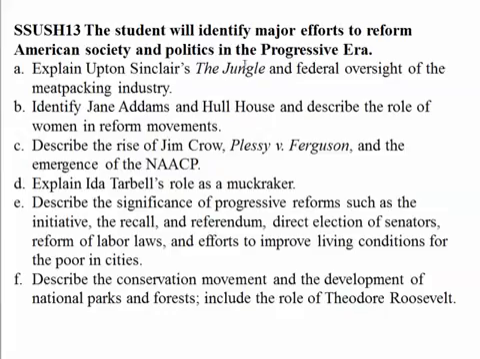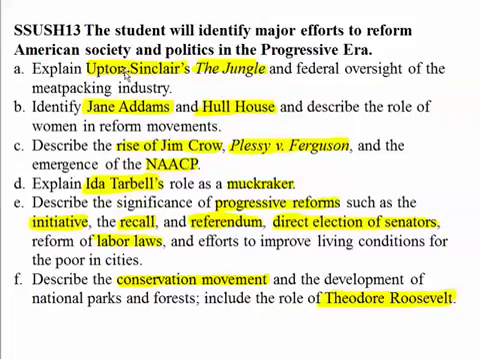Alright, so here it is. Standard 13 says the student will identify major efforts to reform American society and politics in the progressive era. So we're going to have 1, 2, 3, 4, 5, 6 substandards. Big area, big huge standard. In Unit 5 here, we're going to finish up our Unit 5 with this standard here. Let's highlight a few of these things and look at them.